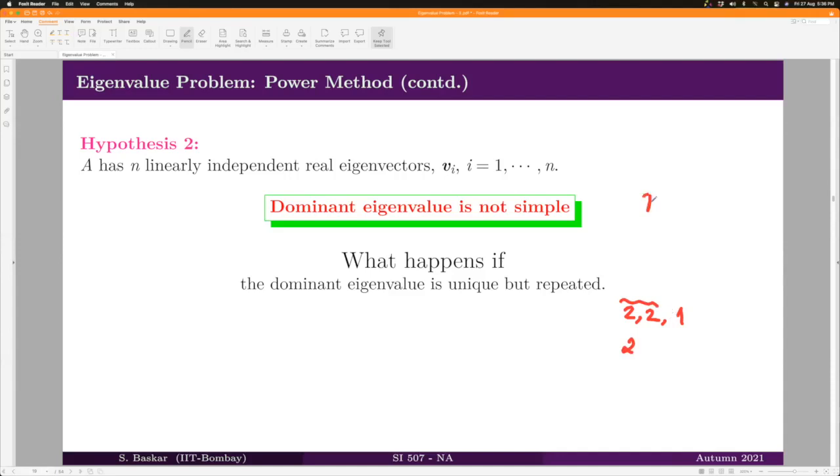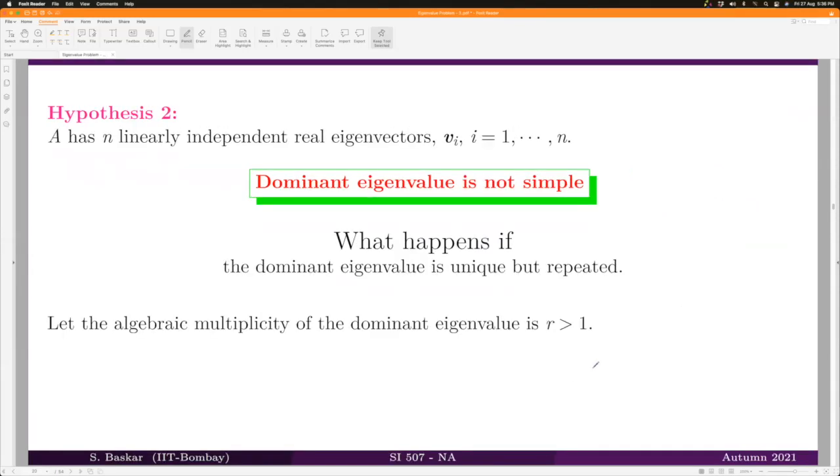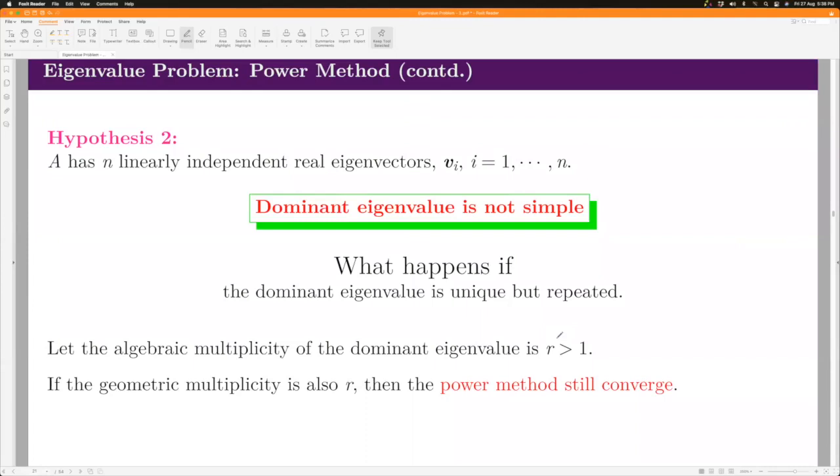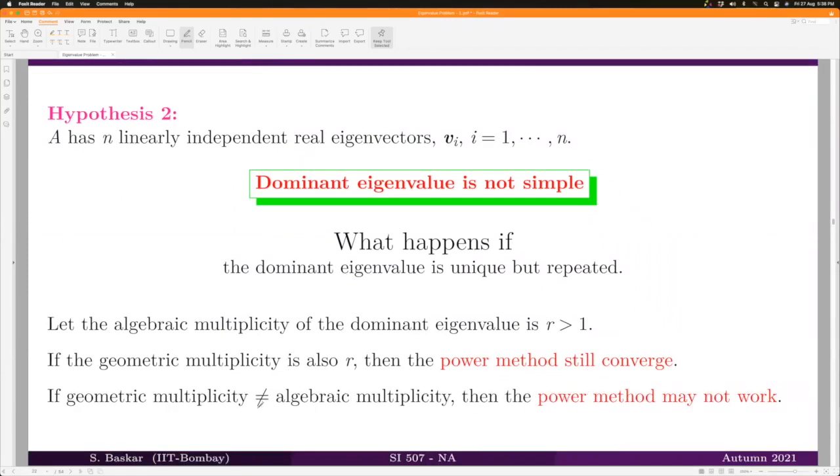Recall in the case of the matrix B that we took in the last example, the dominant eigenvalue is not unique, but it has distinct eigenvalues because your dominant eigenvalues are -2 and 2. Well, if the algebraic multiplicity of the dominant eigenvalue is R, and if the geometric multiplicity is also R, then the power method still converges. However, if geometric multiplicity is not equal to algebraic multiplicity, then the power method may not work.